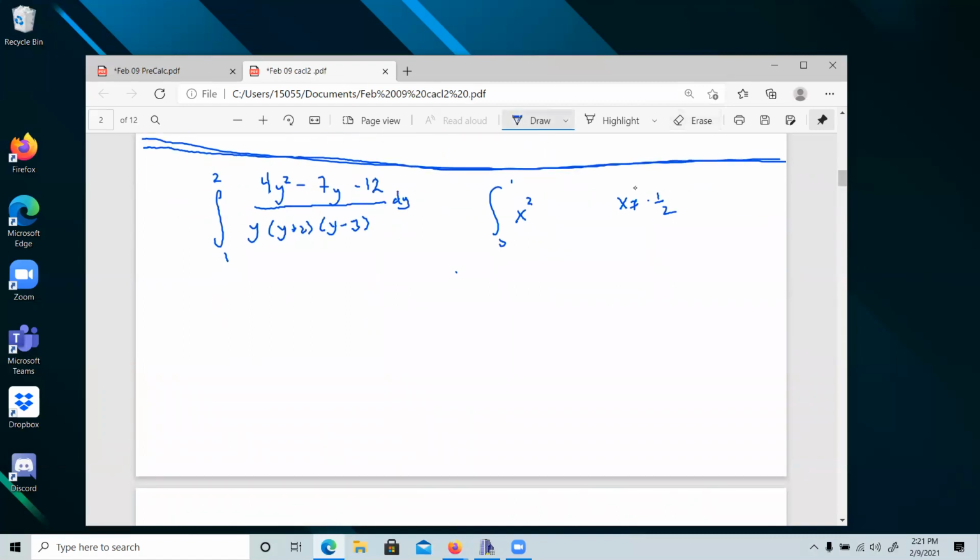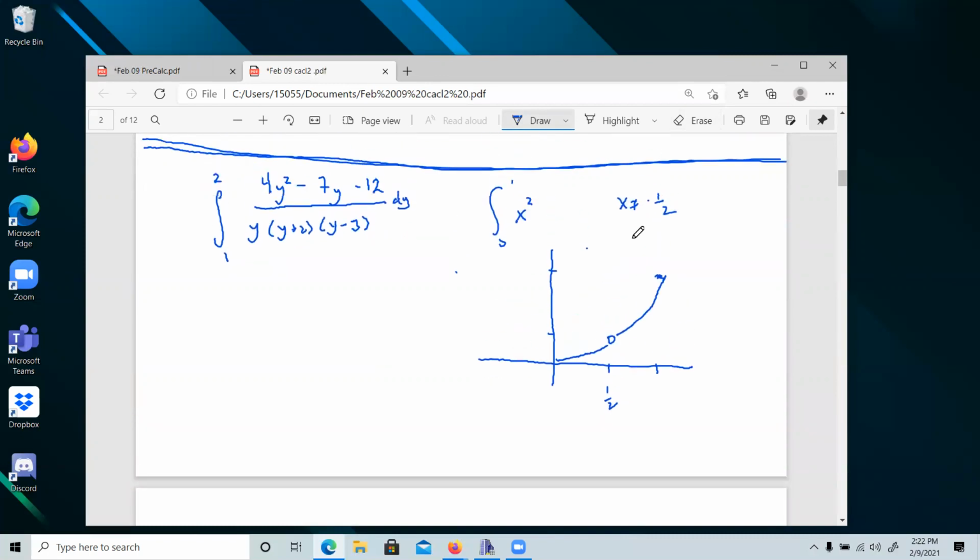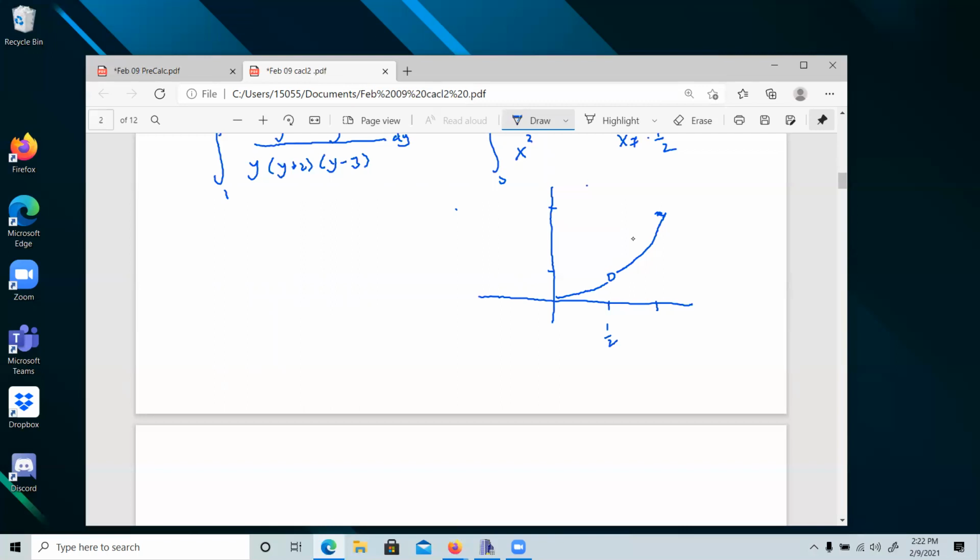We would have x is not equal to 1/2, all right? So graphically, geometrically, we have x equals 1/2. Here's 1, here's 1. 1/2 squared is a quarter. So there's my dot, there's my hole. We're going to learn more about these in the next chapter. They're called improper integrals. This one is not really an improper integral. You can see why.